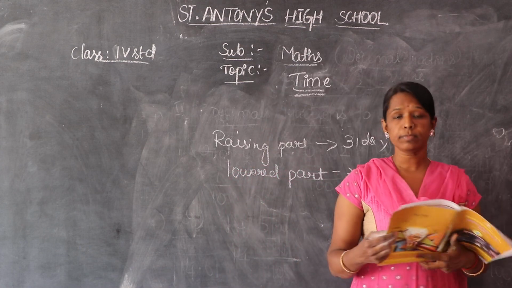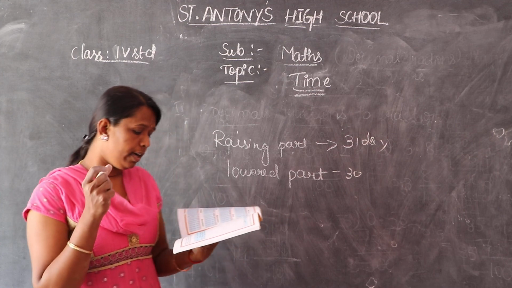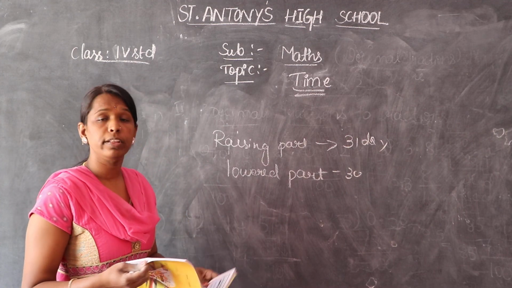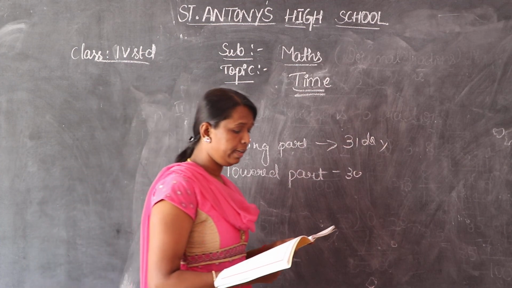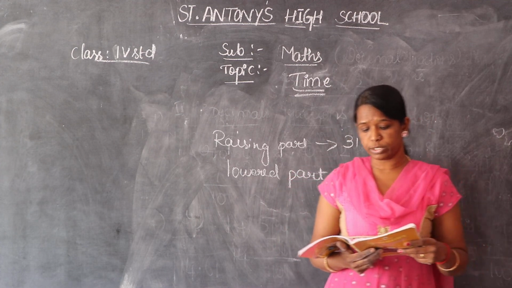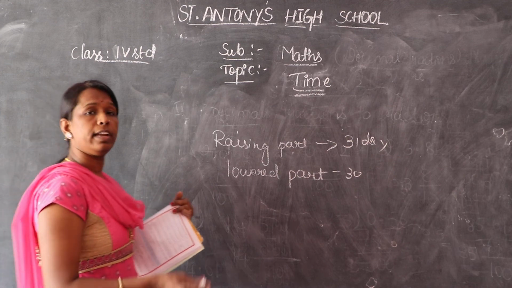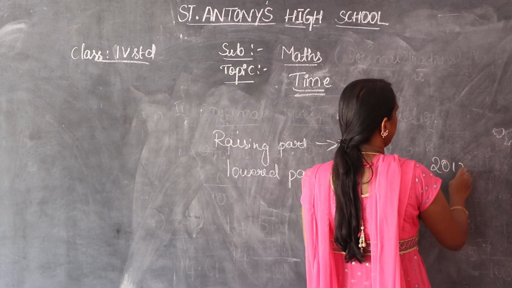Okay. Leap year means what? A leap year appears once in 4 years. During the month of February, the days in February is 29. How many days are there in February 2012? So for 2012, how can we calculate? We can divide 2012 by 4.